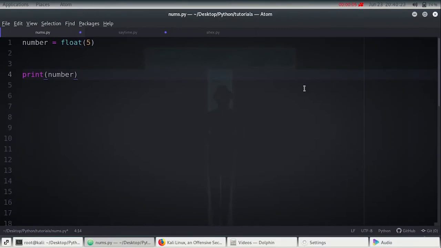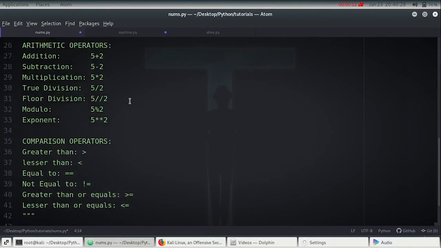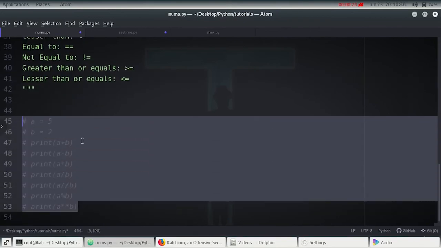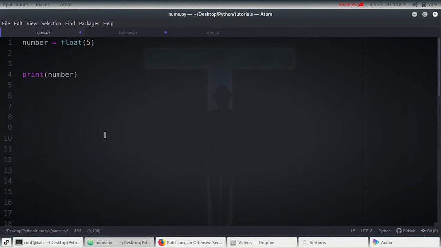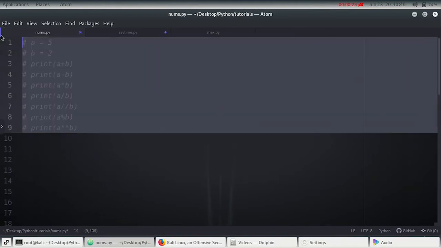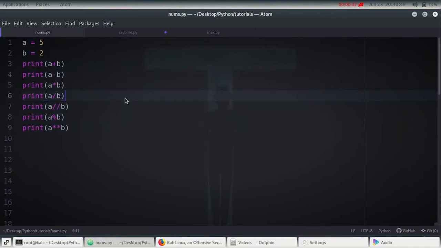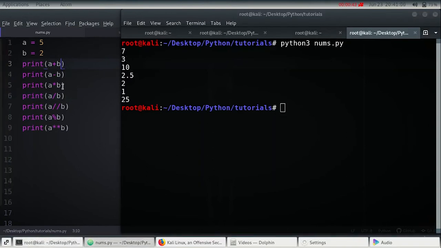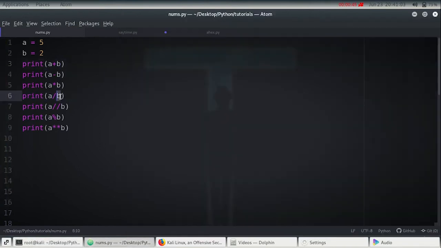So there are many operators that can operate on numbers. Below here I have listed the operators like addition, subtraction, multiplication, true division, floor division, modulo, and exponent. I have a code here which gives an example of all these. So let me just copy and paste it here and comment it. If I save and run this, I get the output. So a plus b: 5 plus 2 is 7, 5 minus 2 is 3, and 5 times 2 is 10, and this is the true division, a single slash.